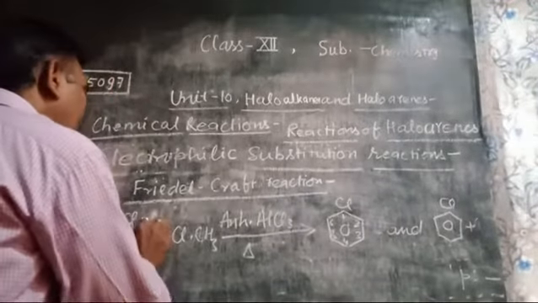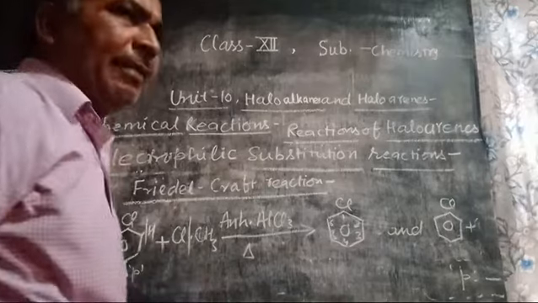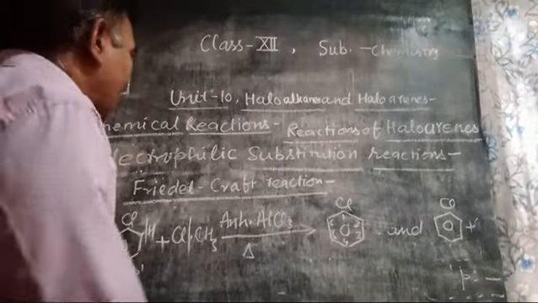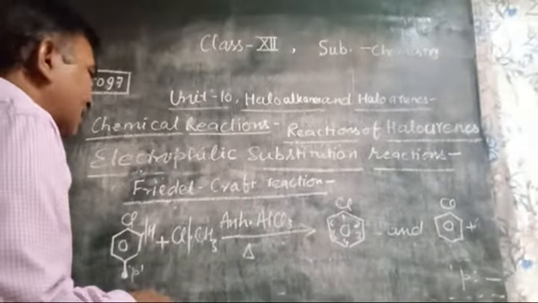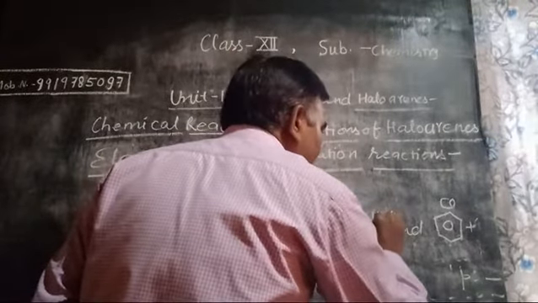then ortho or para derivatives are obtained. Such a reaction is called the Friedel-Crafts reaction.